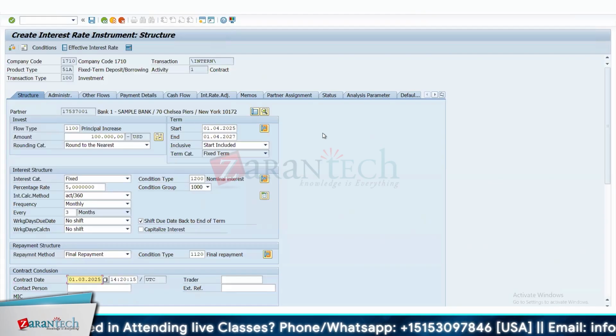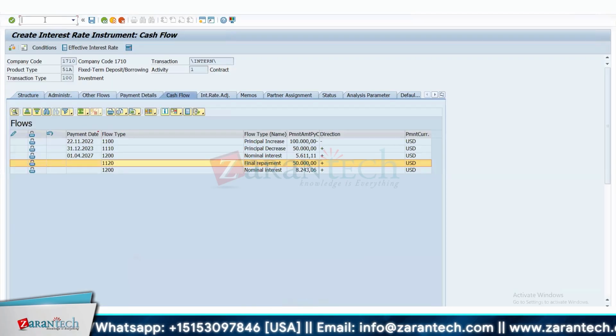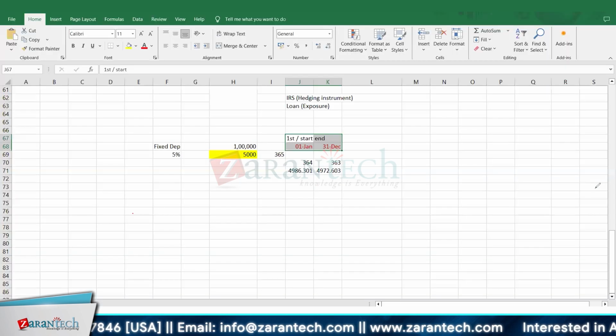Okay, I'll just take you back to this. Actually, I wanted to cover some of the basic things first. But anyway, I'll quickly come back to this. One small question: this contract date has no significance from the calculation or system perspective, is my understanding right? No, contract date does not have any significance in terms of calculation. That is just for our practical purpose, just from a documentation perspective.